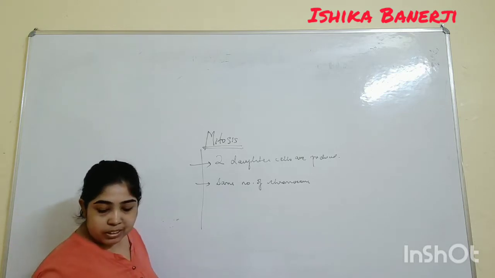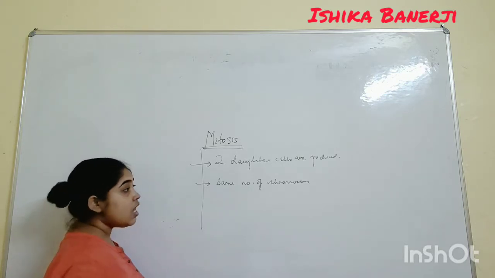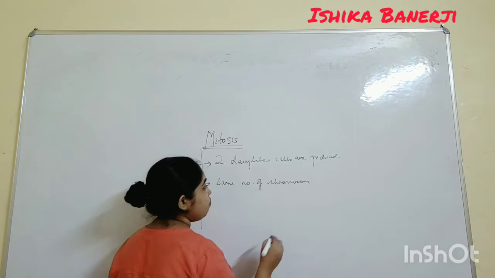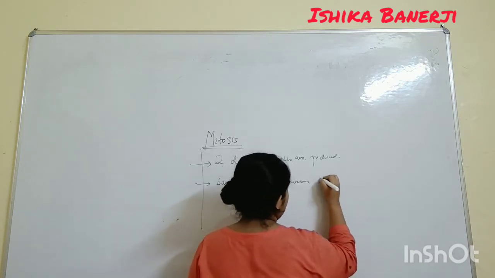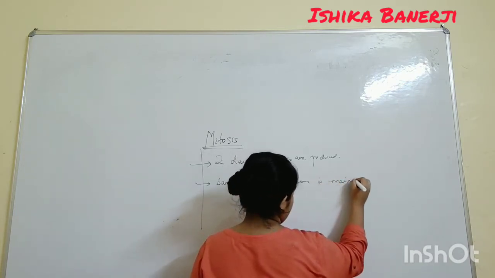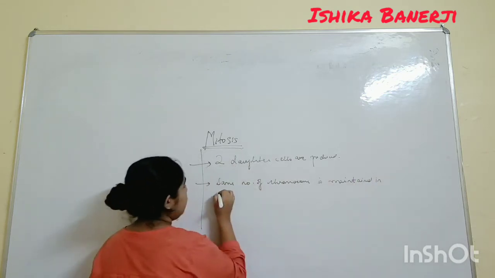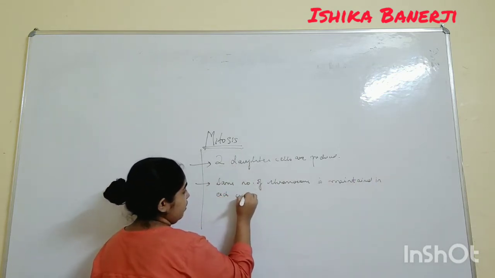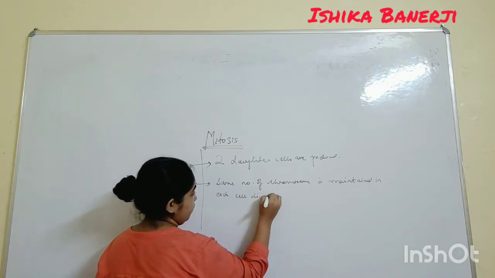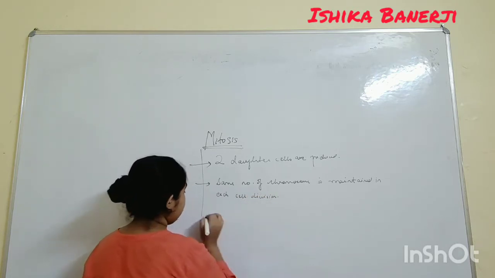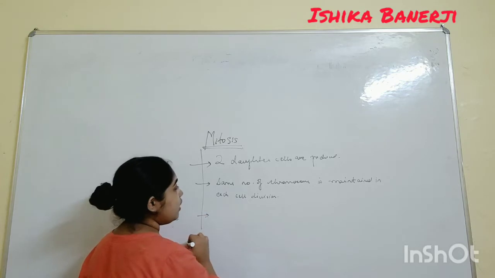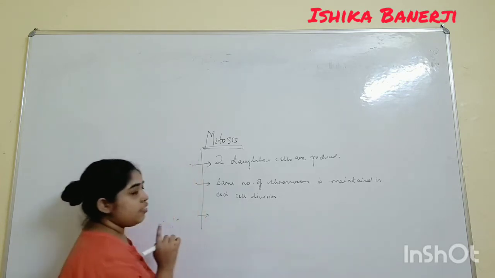So just remember, the same number of chromosomes is maintained in each cell division. Is it clear? These are the things to remember.